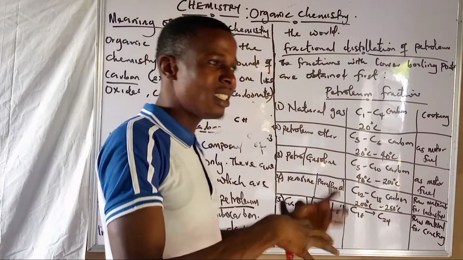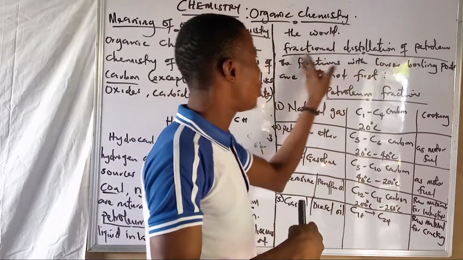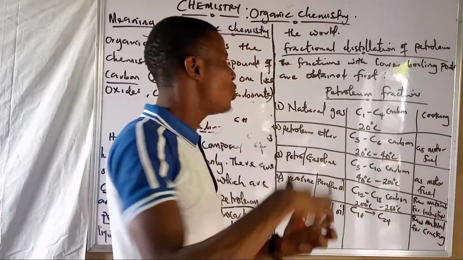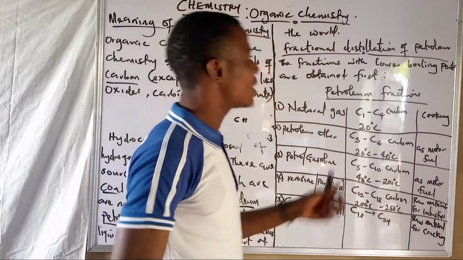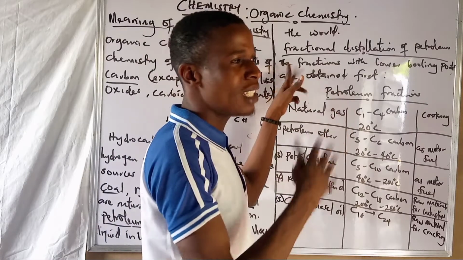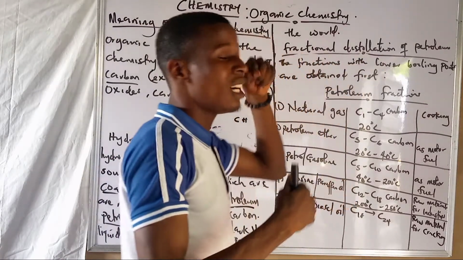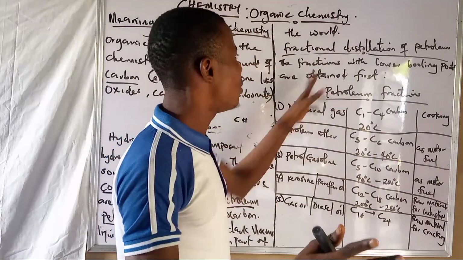But there is a particular separating technique we use to separate mixtures. This is fractional distillation of petroleum. This one, JAMB can ask you specifically. Petroleum can be separated into its fractions using fractional distillation. And we have different petroleum fractions.